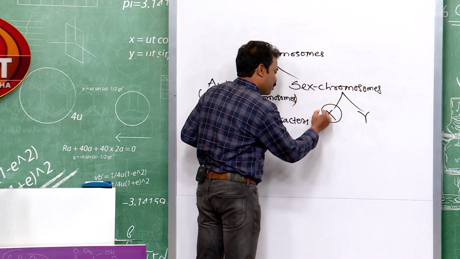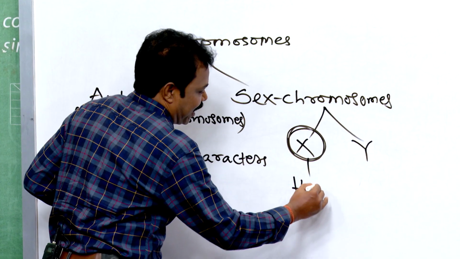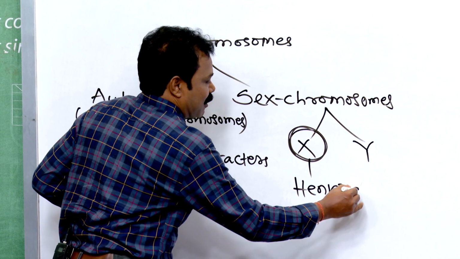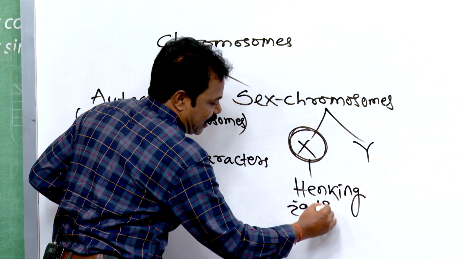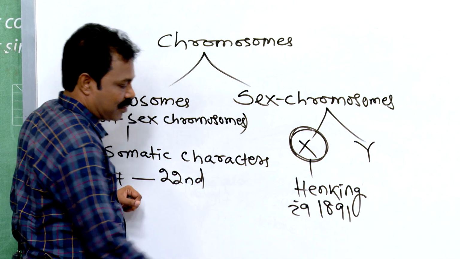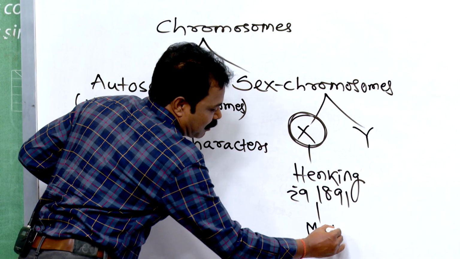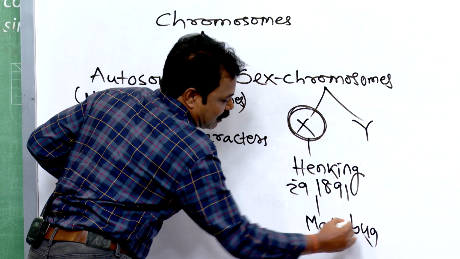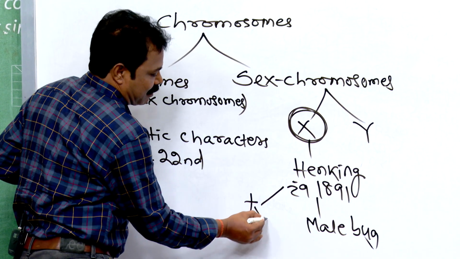This X chromosome was discovered by Henking in 1891 in the male bug. He called this X chromosome the X body.